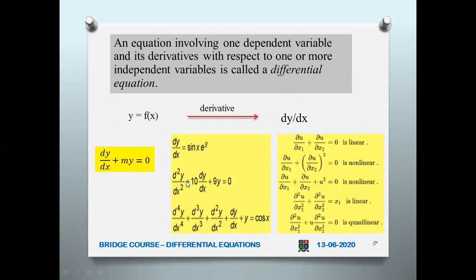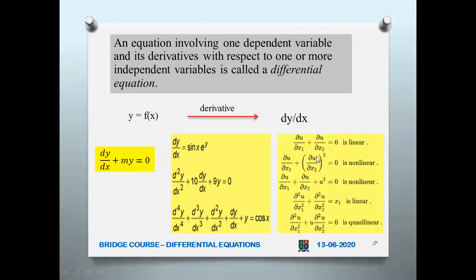Here the second derivative is there, combined with the first derivative, you get a differential equation, and this is the fourth derivative equation. And on the right hand side, this is the partial differential equation, PDE we call: dou u by dou x1 plus dou u by dou x2. When there are more than one independent variable, you look into the partial differential equation. That is keeping one as a constant and differentiating with respect to the other variable. That is a partial derivative.